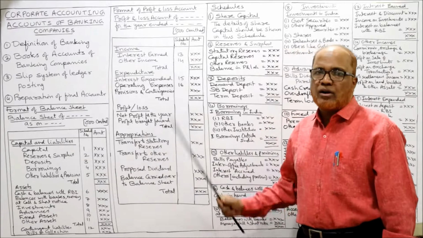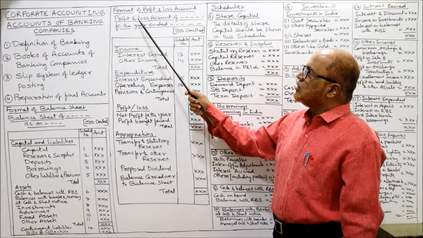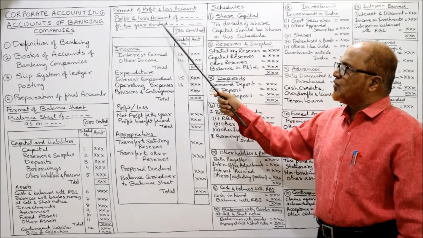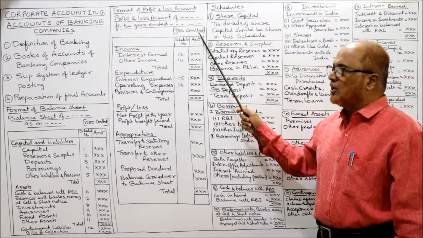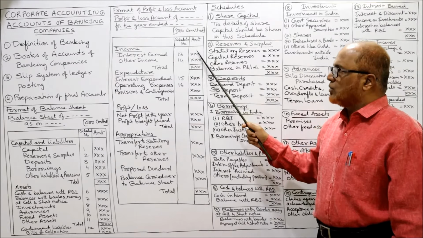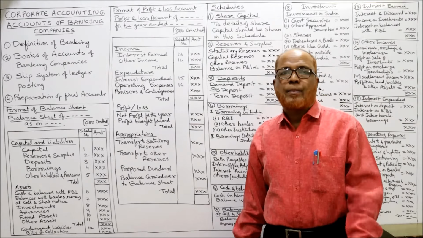Now we'll come to the profit and loss statement format. The format of profit and loss account: profit and loss account of dash for the year ended dash. Thousands omitted, last 3 zeros will be ignored. Then schedule number, amount. Now here profit and loss account is divided into 4 parts.